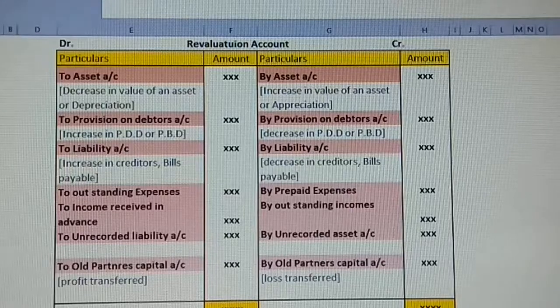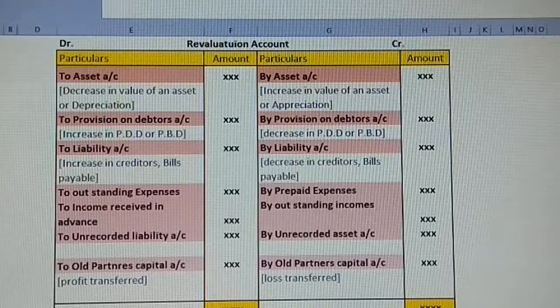Similarly, any income you have received in advance, rent received in advance, interest received in advance, commission received in advance, we can't treat it for the current period. So it should always be considered for the concerned period of calculation. So what we have to do, we have to take it on the debit side.